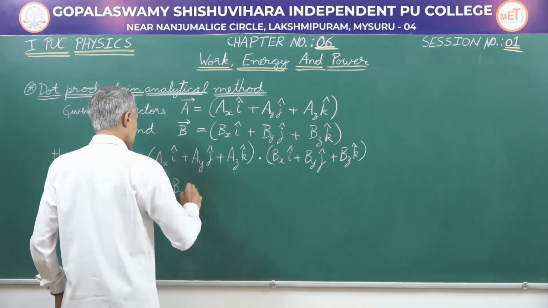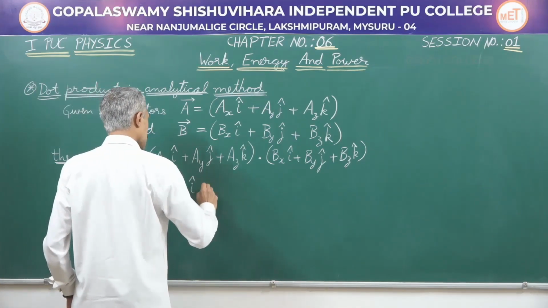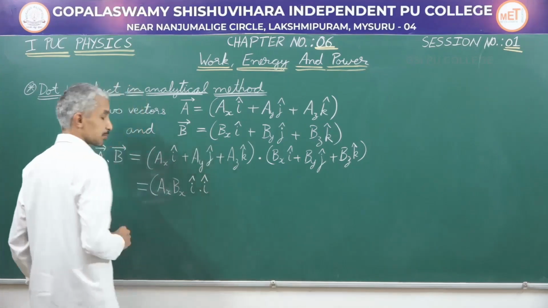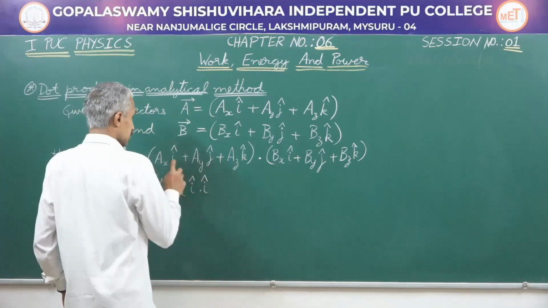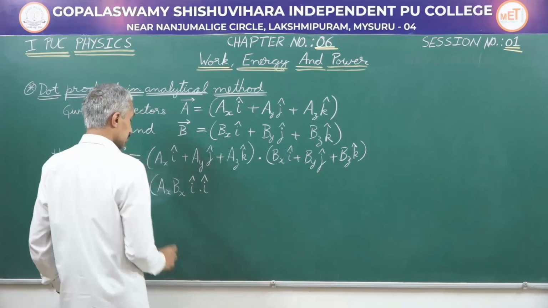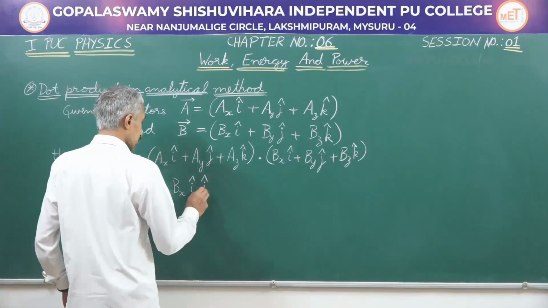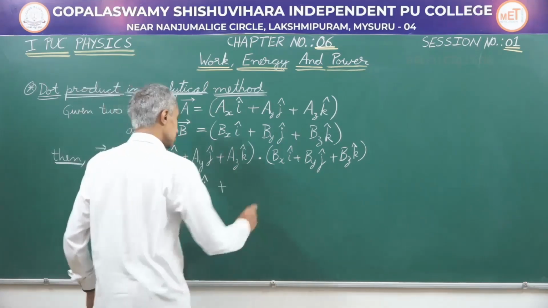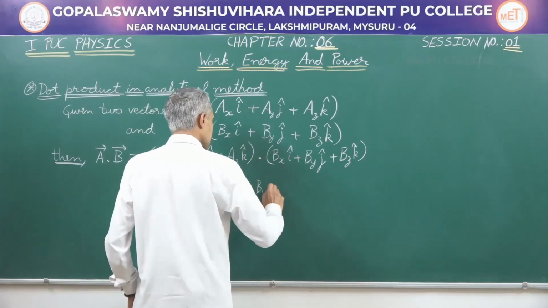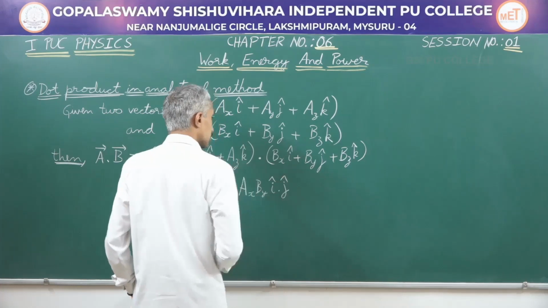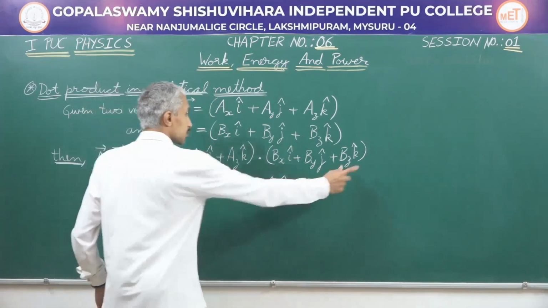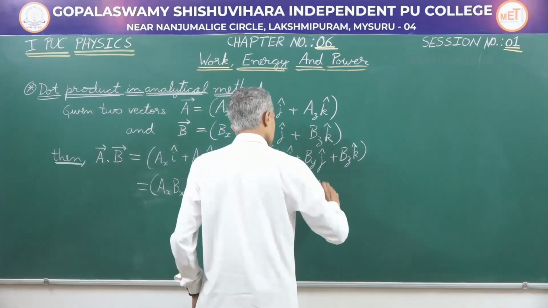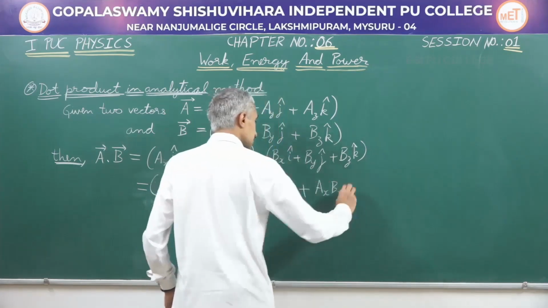So, Ax into Bx, i cap dot i cap. Here i cap are the vectors, whereas Ax and Bx are just the magnitudes. So, i cap dot i cap, plus the same Ax with By. This will give us Ax By into i cap dot j cap. The same Ax with Bz k cap will give us Ax Bz into i cap dot k cap.